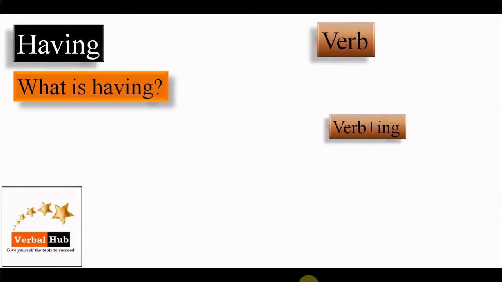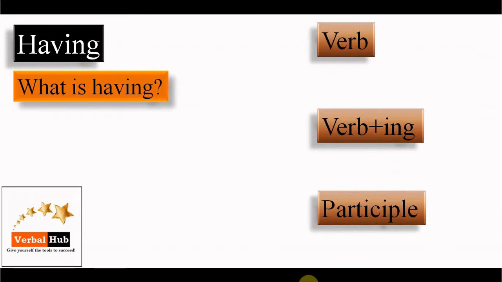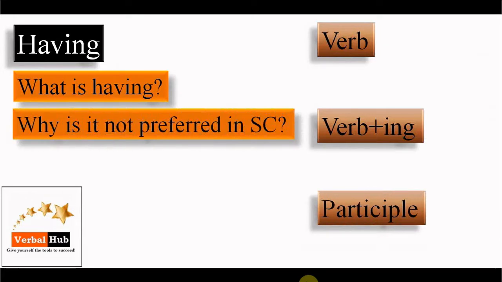Having is a little complicated concept from the sentence correction point of view, and that is why we will discuss it in detail. First question is, what is having? Actually, it is a verb, used as verb plus ing as a main verb and also used as a participle. Now the question is, why is it not preferred in sentence correction?